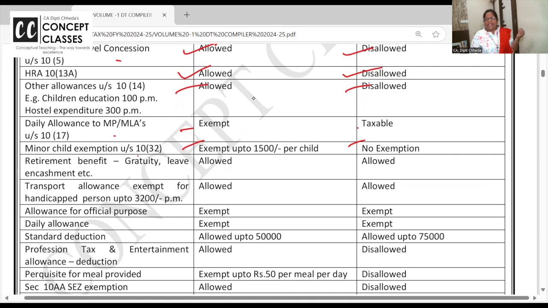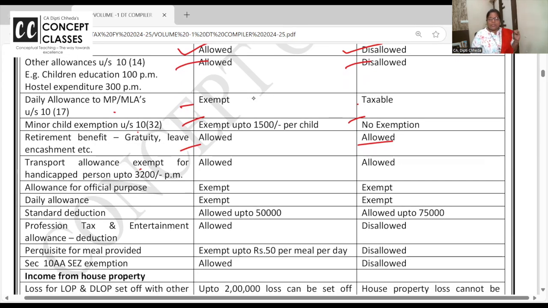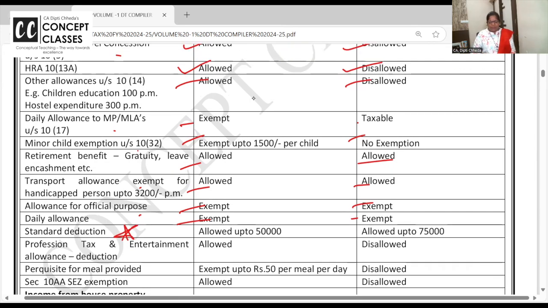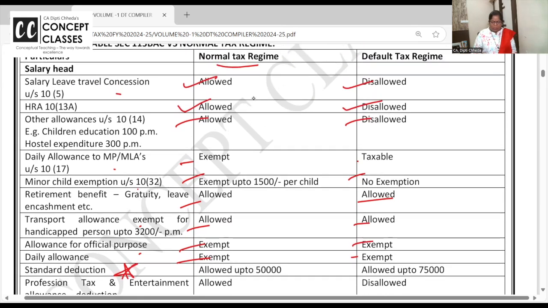Gratuity, leave salary, government limit 25 lakhs is allowed in both places. Transport allowances to handicapped, Divyang person, it is allowed both ways. Allowances for official purpose, uniform allowances we gave to our employee, 10,000 and 10,000, so they got the stitched dresses. So it's exempt at both places. Daily allowance is exempt. Most important from the exam point of view.